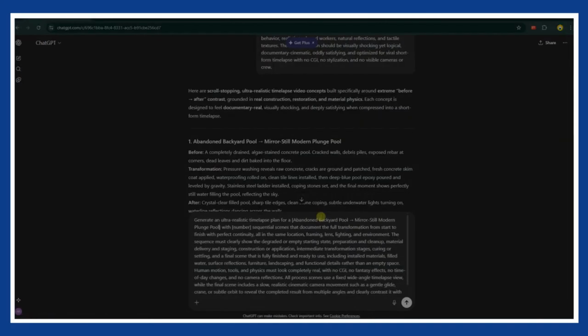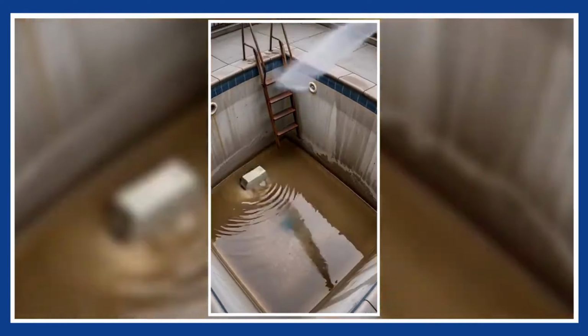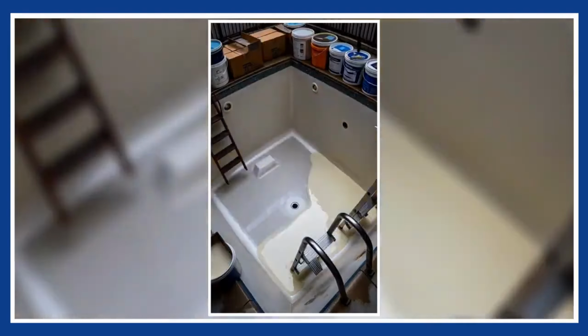I also tested another example by choosing a different idea from the list and animating it the same way. Honestly, this one turned out even better than the first. Cleaner, smoother, and way more satisfying to watch.